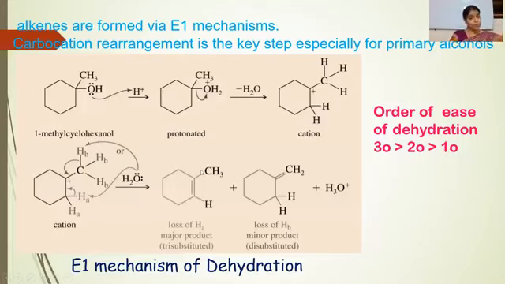When a more substituted double bond forms, that will be the major product. If Hb is removed, this double bond is formed where a single double bonded carbon has two hydrogens. But in the second case, where Ha is removed, only one double bonded carbon has one hydrogen. Otherwise, both double bonded carbon atoms are connected with other carbons. So it is more substituted, so it will be the major product of the reaction, formed in the higher percentage.